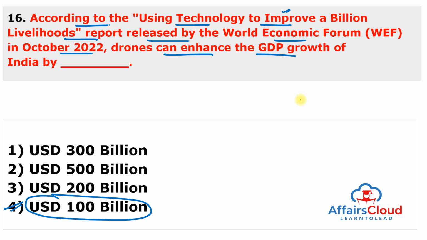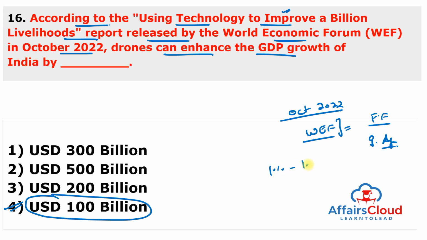And it is an insight report which was released in the month of October 2022, and this is the report released by the World Economic Forum. According to this report, deploying drones at the forefront of a technology-led transformation in the Indian agriculture sector can enhance gross domestic product by 1% to 1.5%, or could enhance the GDP growth with $100 billion. And this report is prepared by the Centre for the Fourth Industrial Revolution India of the World Economic Forum in collaboration with the Adani Group and was released in Gandhinagar, Gujarat.